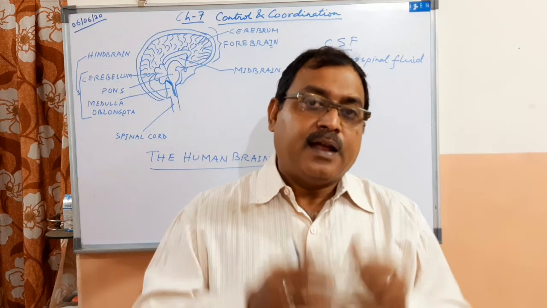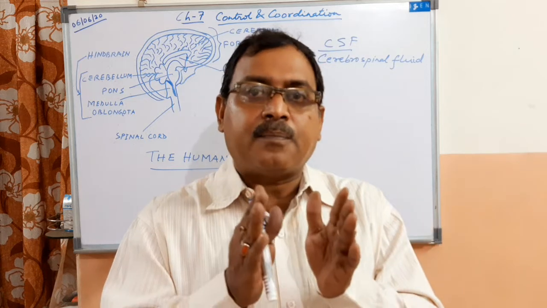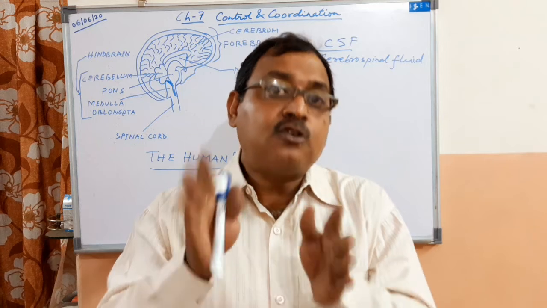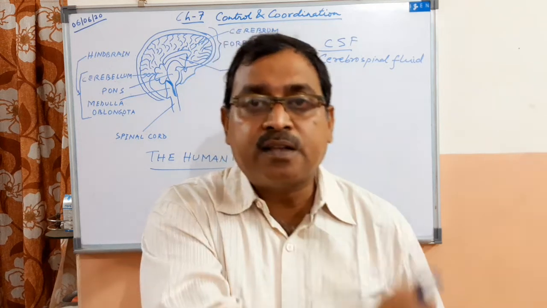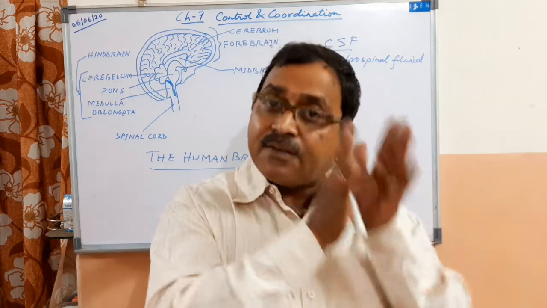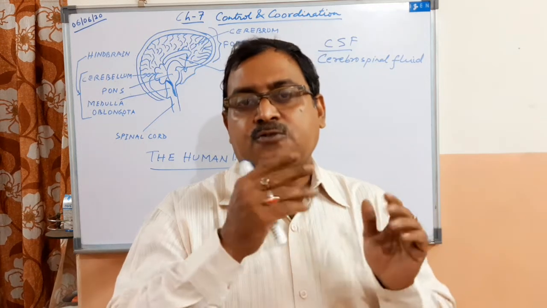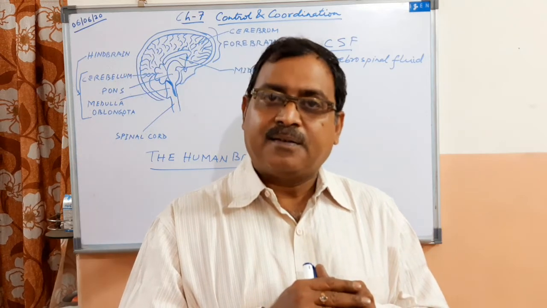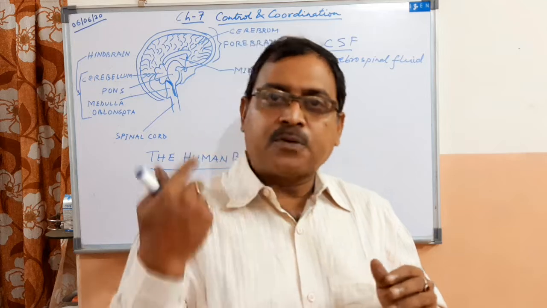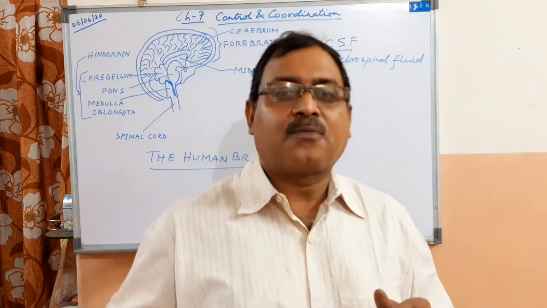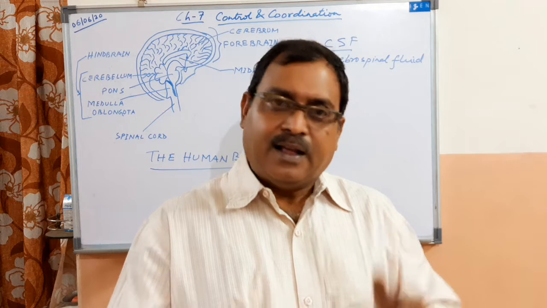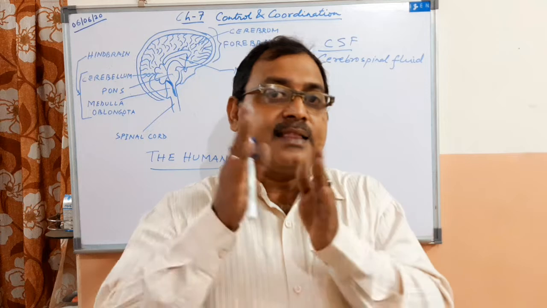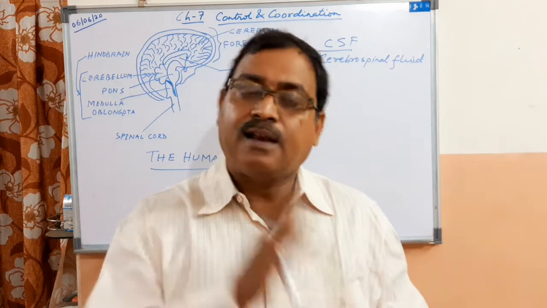right? Now remember, in this cerebrum, the right cerebral hemisphere controls all the parts which are present in the left side of the body. And the left cerebral hemisphere controls all the parts which are present in the right side of the body. Clear? So they control the opposite parts of the body. Understood? The left cerebral hemisphere will control the right side of the body, and the right cerebral hemisphere will control the left part of the body.